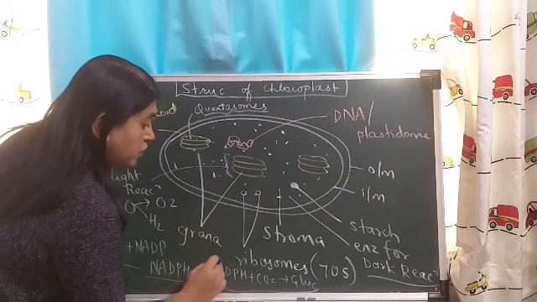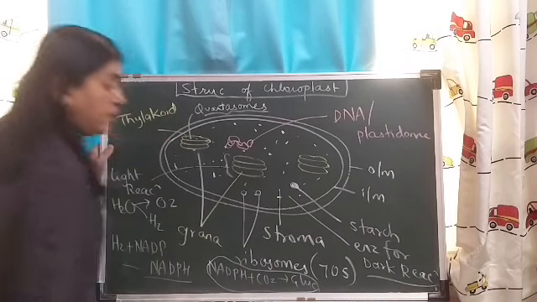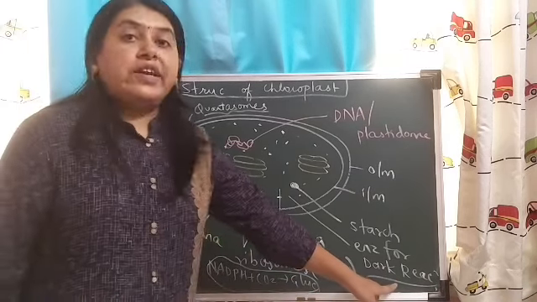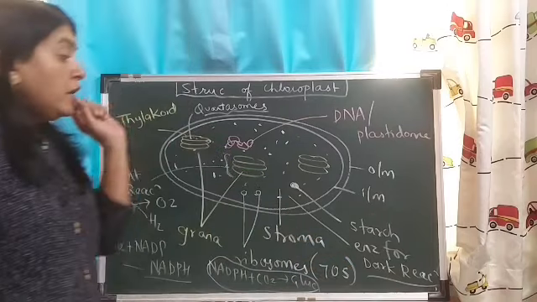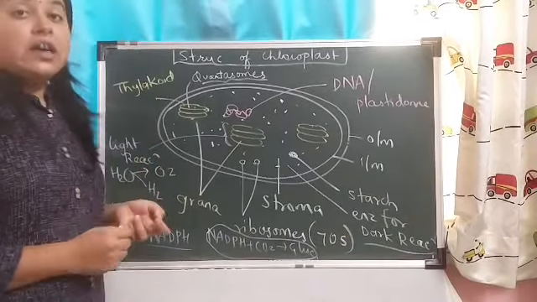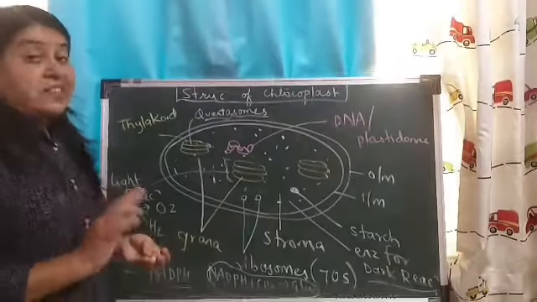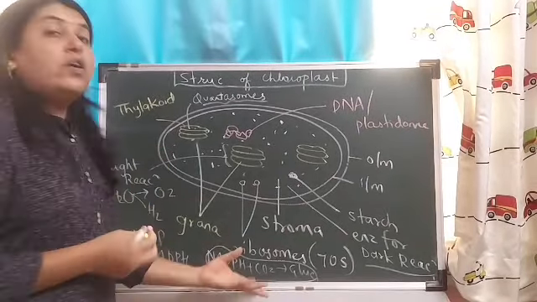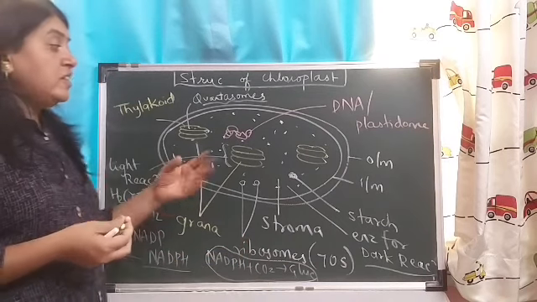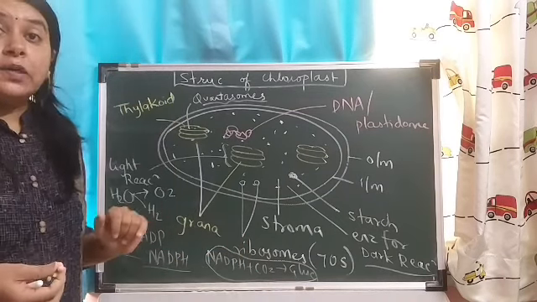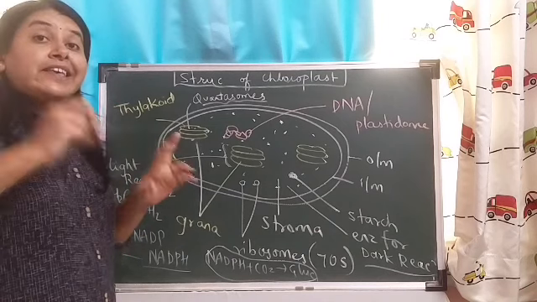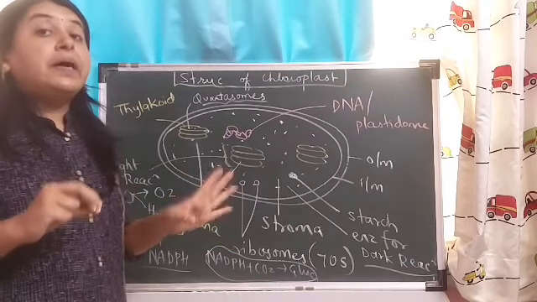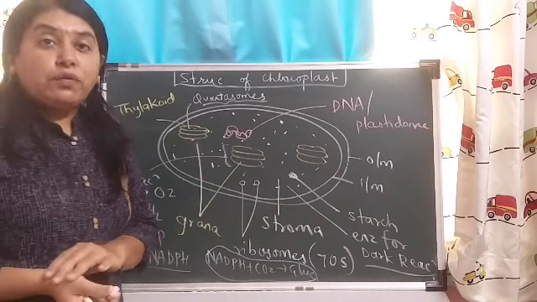So this reduction of carbon dioxide to glucose is called dark reaction. Why is it called dark reaction? Does it occur in the dark? It is not like that. Rather, it does not require light. That means it does not require direct sunlight to occur. Dark reaction can happen in the light also, but there is no direct involvement of light.